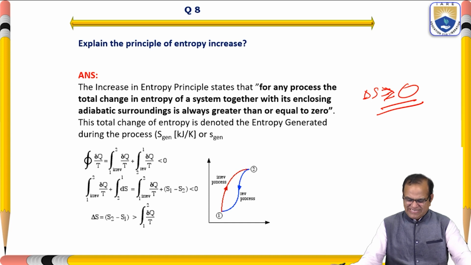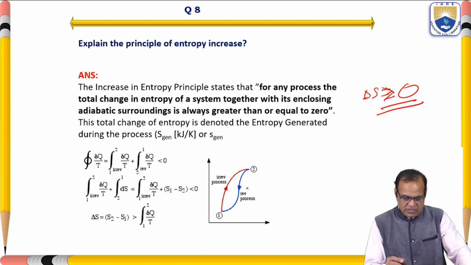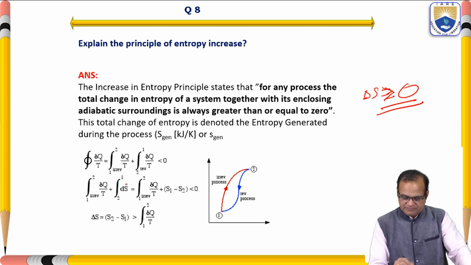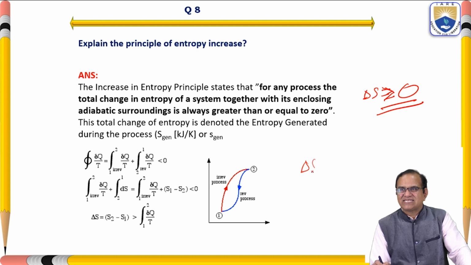So here we can see the process 1 to 2 and 2 to 1. Here del Q by T, and the cyclic integral of del Q by T is less than 0. So here we can find that delta S is equal to S2 minus S1, which is greater than the integral from 1 to 2 of del Q by T. So delta S will always be greater than or equal to 0.